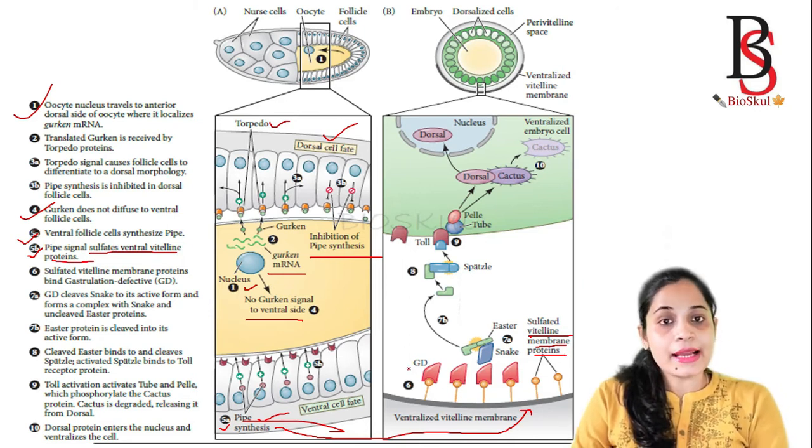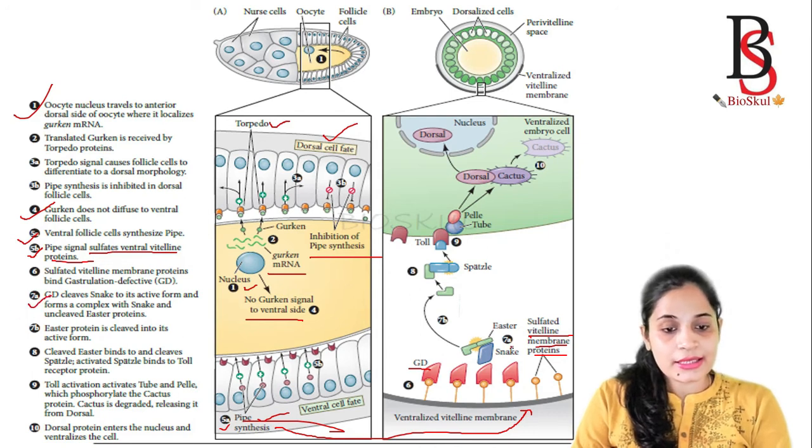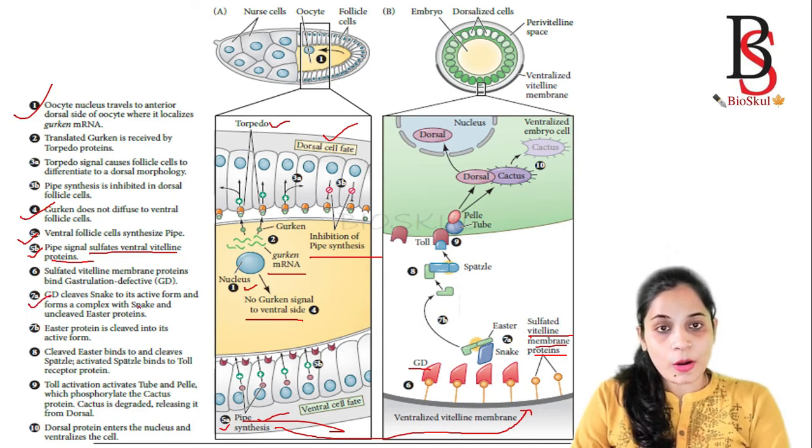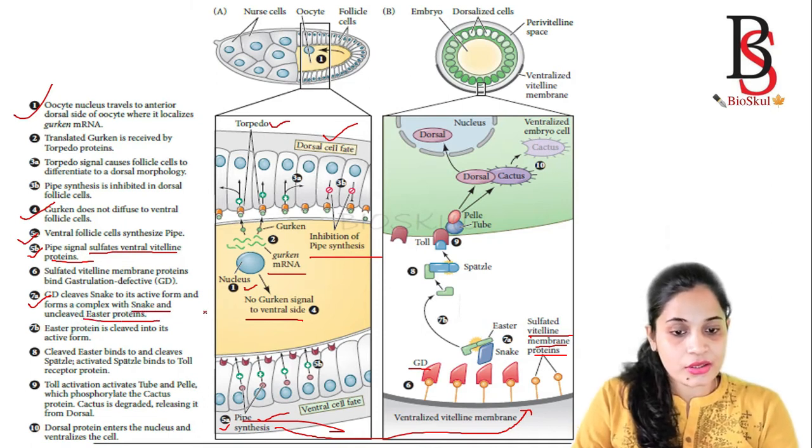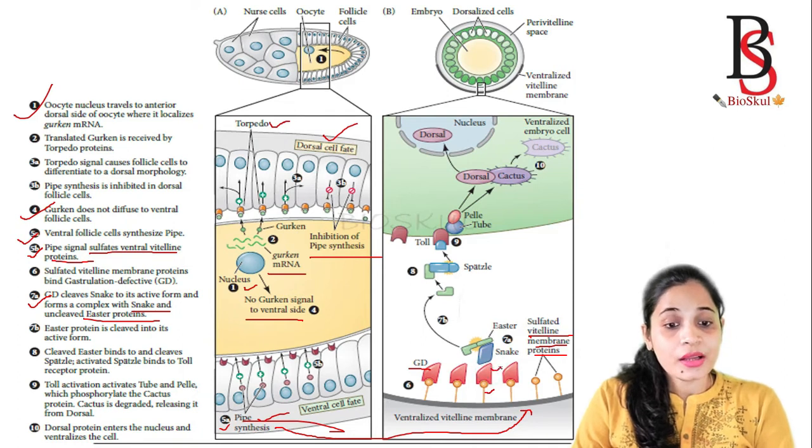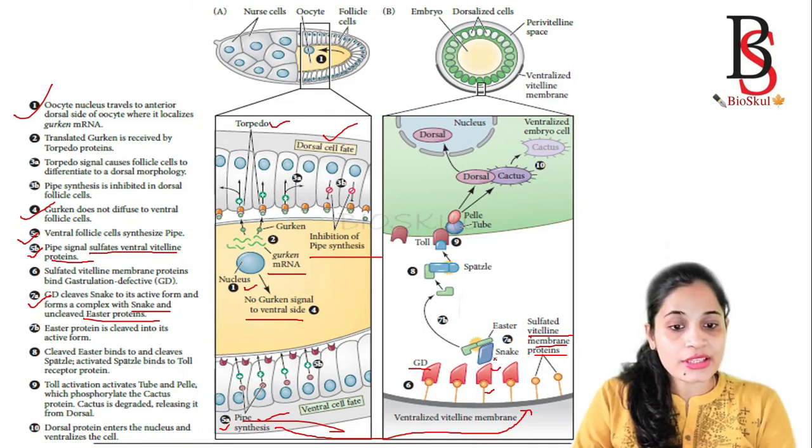GD is the gastrulation defective. Then in the next step, this GD cleaves and activates snake. It cleaves and activates the snake, and it forms a complex with snake and uncleaved easter protein. So here you can see, the sulfated vitelline membrane binds with the GD, then GD cleaves the snake into its active form, and it forms the complex with the snake and uncleaved easter.